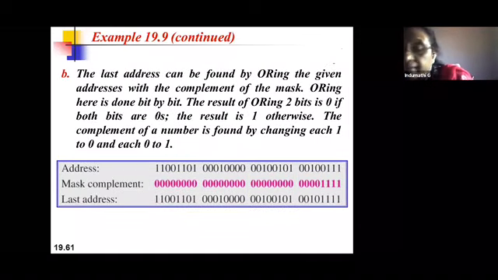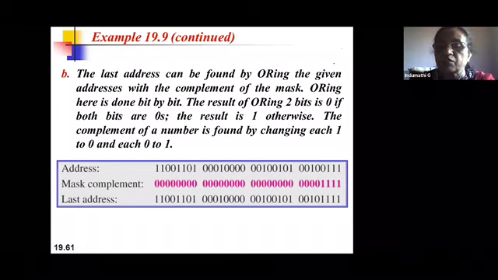The last address can be calculated by taking the address and converting it into binary. That first step is the same. Now, instead of taking the mask, you have to take the complement of the mask. What is the complement of the mask? The mask is nothing but 28 ones followed by 4 zeros. The complement of the mask becomes 28 zeros followed by 4 ones. Now do the OR operation. So the second method of finding the last address is: take the address, convert it into binary, take the mask, complement the mask and then do the OR operation.